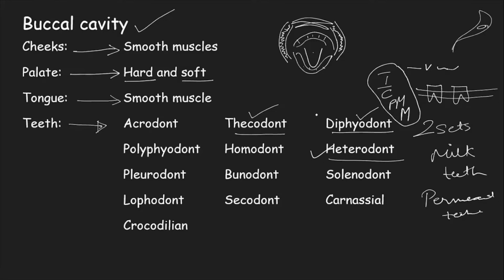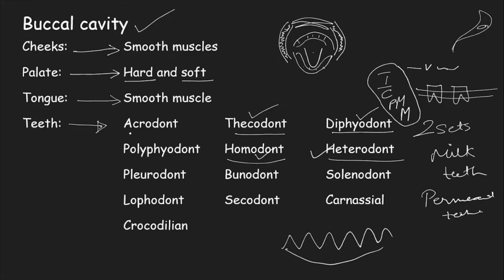Now we'll just move to the other types. So we know what heterodont is. Somewhat the opposite of it is the homodont. Animals that possess homodont teeth do not have any variety or differentiation in the types of teeth that they have. All of their teeth are similar, throughout their jaw.